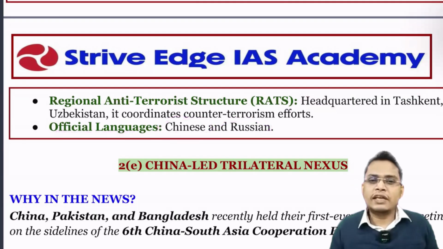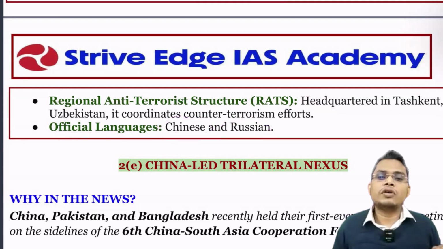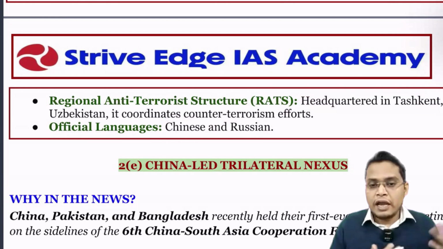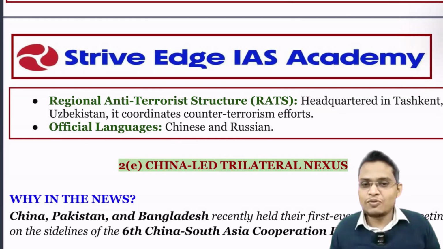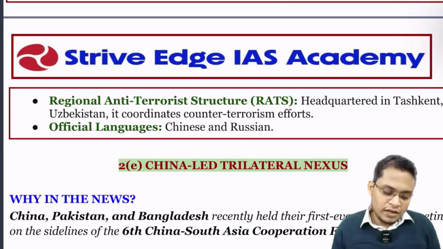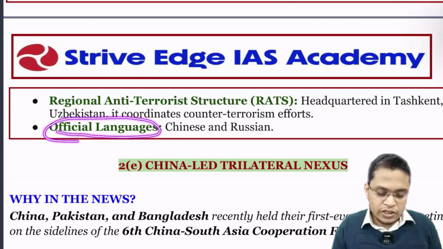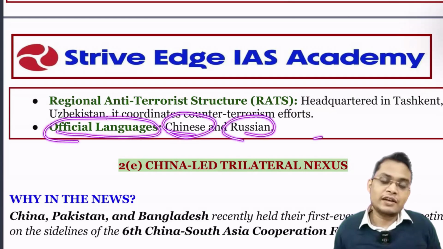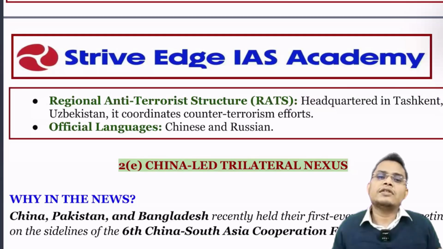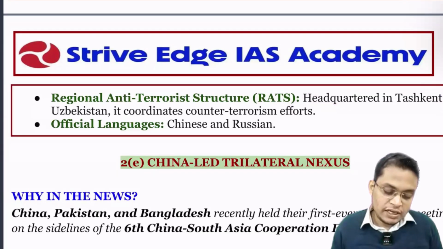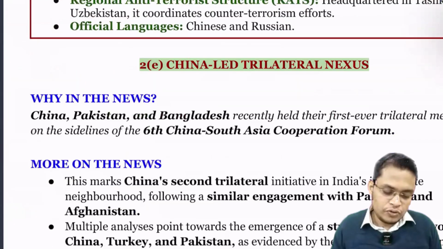So these three can be factual questions. They can ask about the regional anti-terror structure: headquarter is located in Beijing. They can say the headquarter of SCO is located in Shanghai. This kind of question can be asked to confuse you. And the official language of SCO is Chinese, Russian, and Hindi, or English. They can tweak it to make you confused. So please read it very carefully so that you are able to solve it.